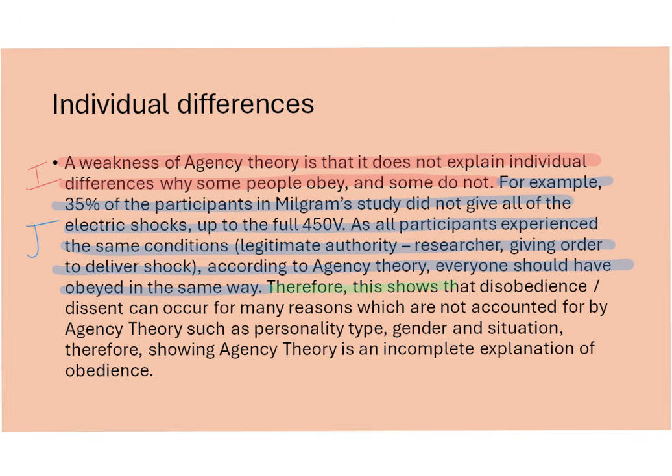Therefore, there must be some sort of differences between these individuals, such as their personality, their gender, etc. that explains why they didn't obey. Because those factors are not covered by agency theory, it shows that agency theory is an incomplete explanation for obedience. There are other factors that need to be thought about when explaining obedience completely.